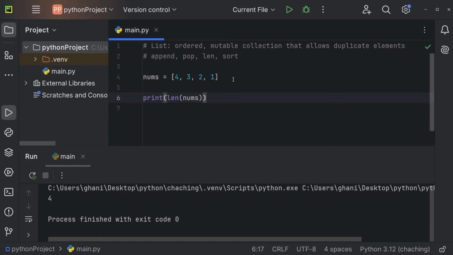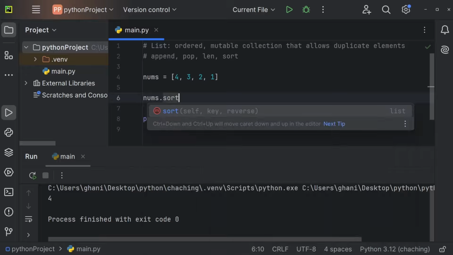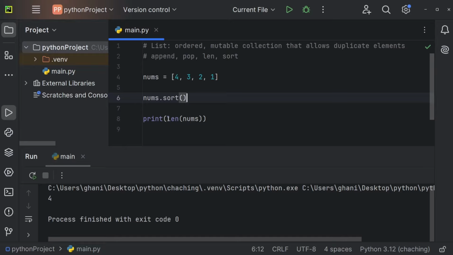And we can also sort our list by using the sort method. So nums.sort, and this will just sort this list. So let's just print our nums. And we're getting 1, 2, 3, 4. Let me also add a 10 right here and a 2 right here. So you see that this here works. And now we're getting 1, 2, 2, 3, 4, 10. So it sorts them from small value to bigger value.